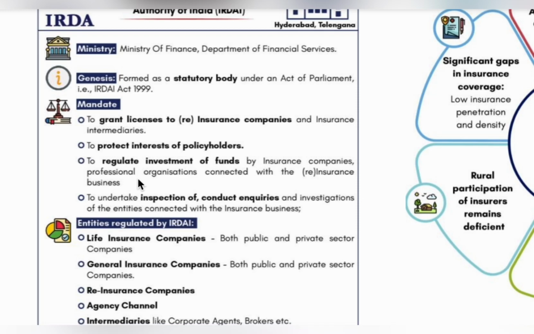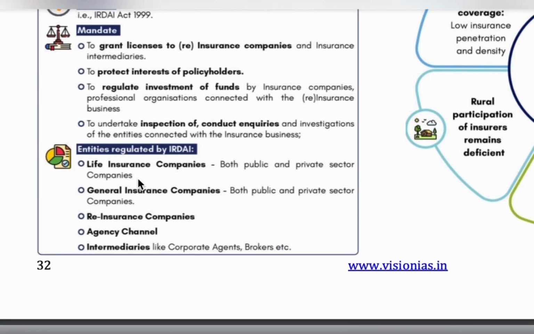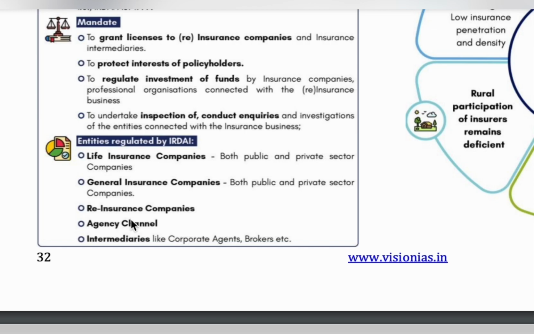IRDAI regulates public and private life insurance companies, general insurance companies, reinsurance companies, agency channels, and intermediaries like corporate agents, brokers, etc. Now we'll learn about reinsurance companies. What are these? Reinsurance companies are the companies which provide insurance to the insurance companies.